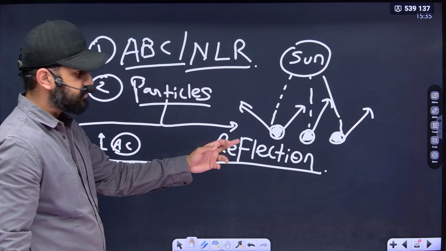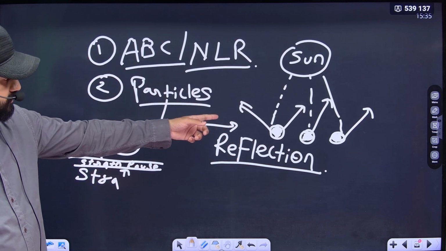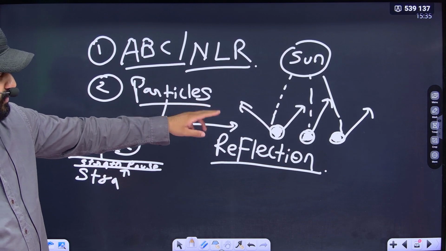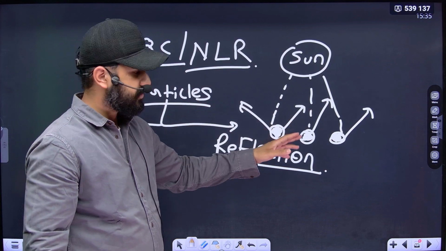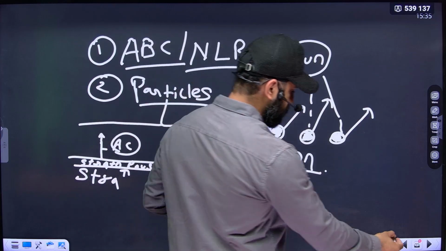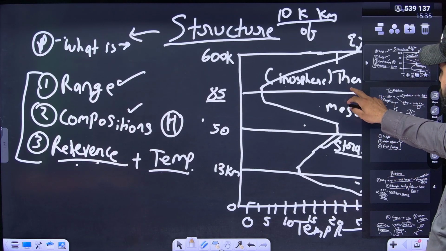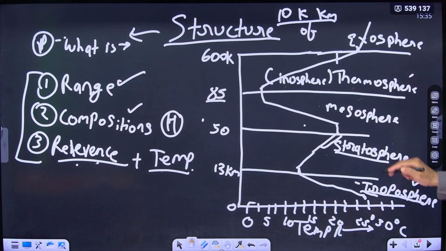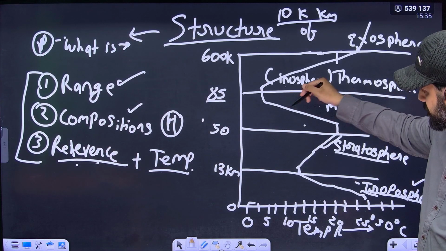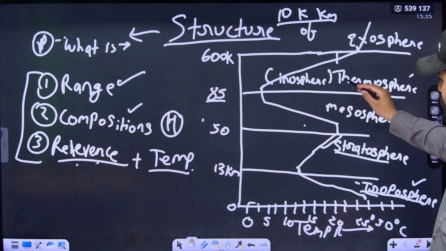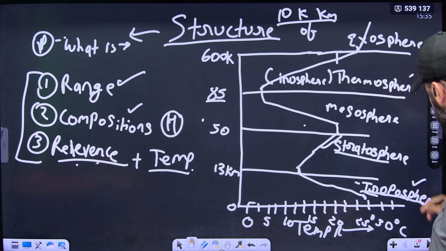This reflection is responsible for not absorption but reflection of sun rays. And if sun rays are reflected, therefore temperature decreases. So let us come to the final layer, which is ionosphere or thermosphere. Again look into it. Temperature decreases, again increases. Temperature is increasing as we move upwards in the thermosphere.